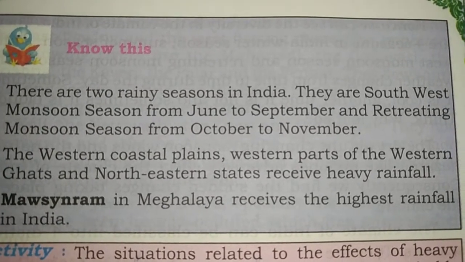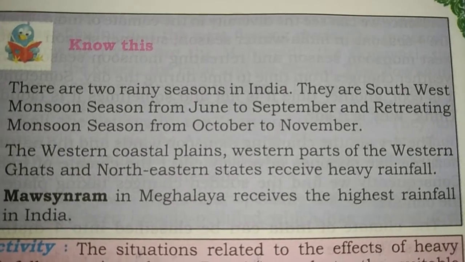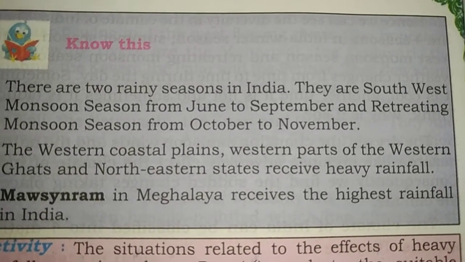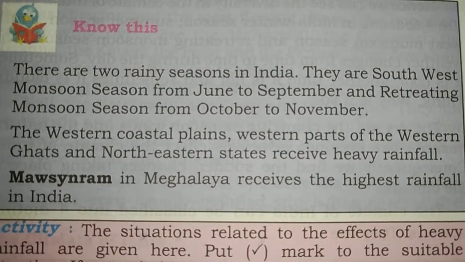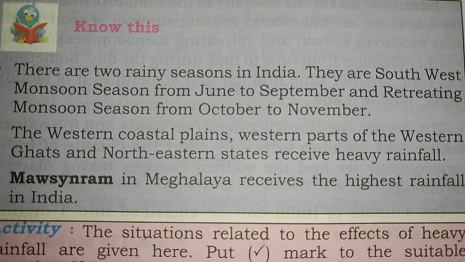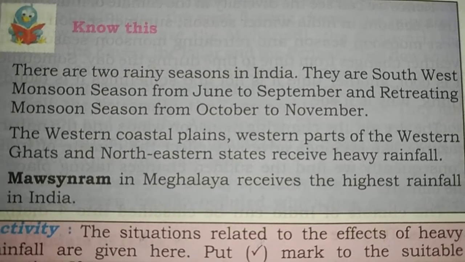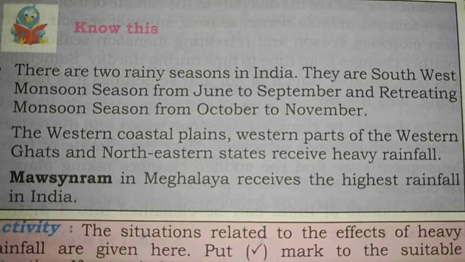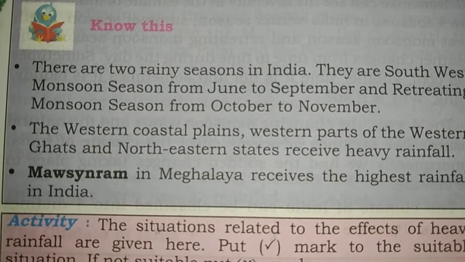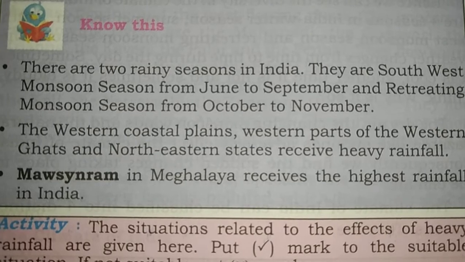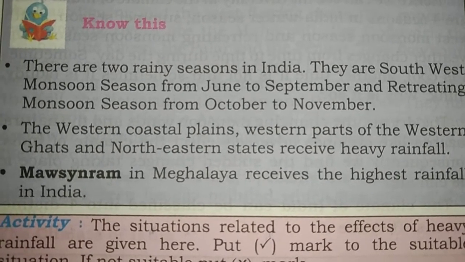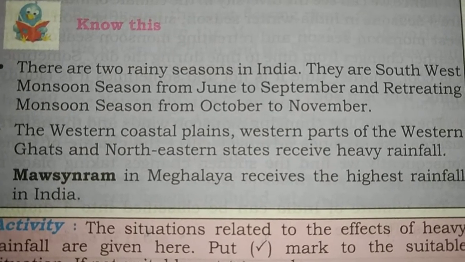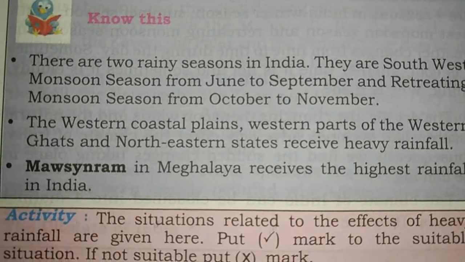The western coastal plains, the western parts of the Western Ghats and the northeastern states receive heavy rainfall. Which parts of India receive heavy rainfall? The western coastal plains, western parts of the Western Ghats and northeastern states. Mawsynram in Meghalaya receives the highest rainfall in India. Which place in India receives the highest rainfall? Mawsynram in Meghalaya.